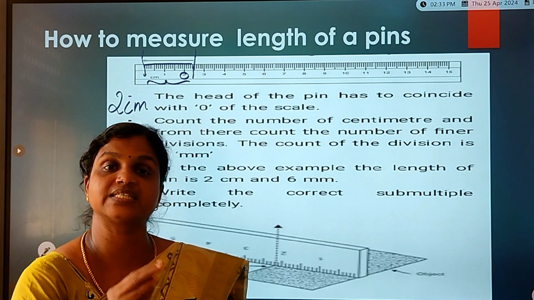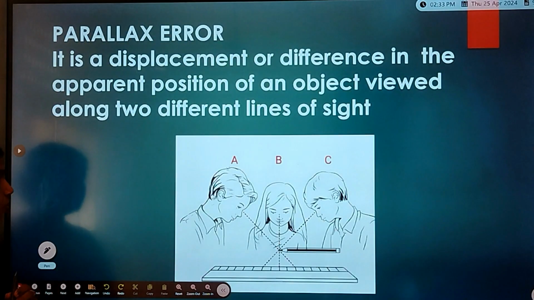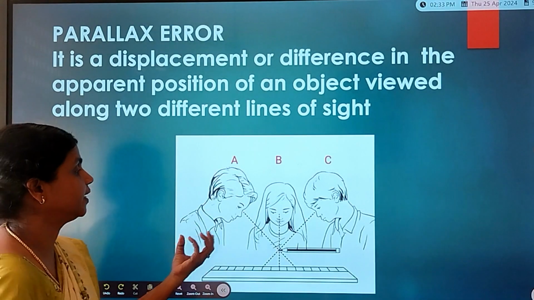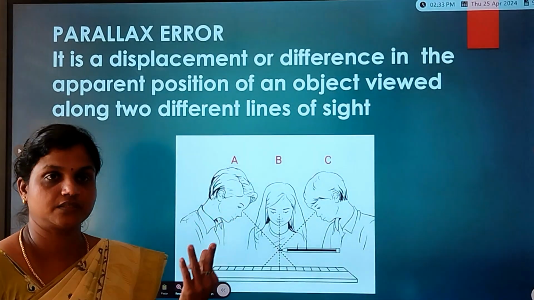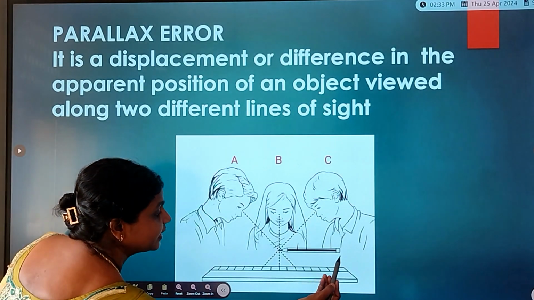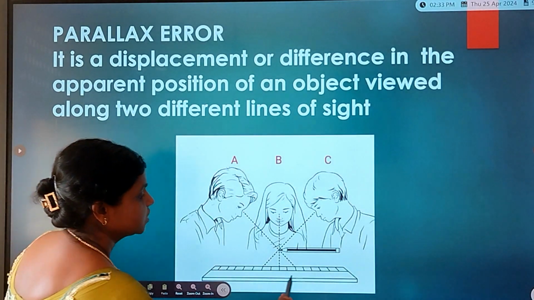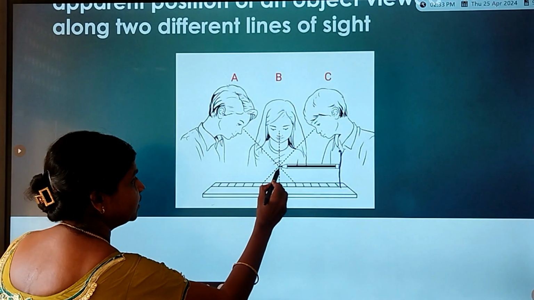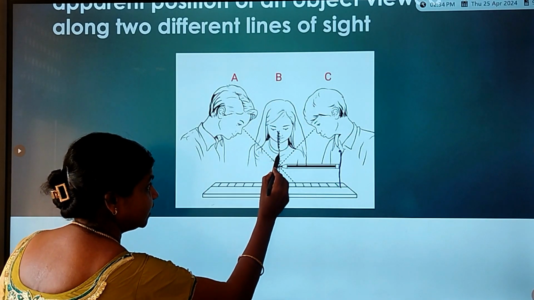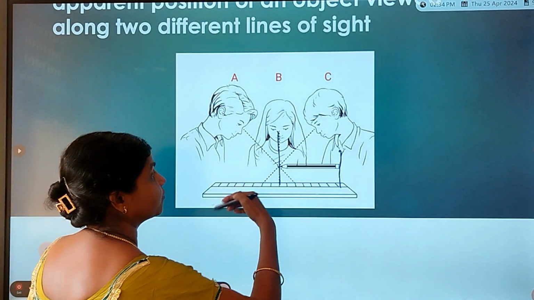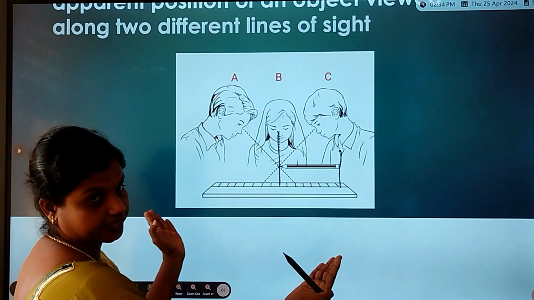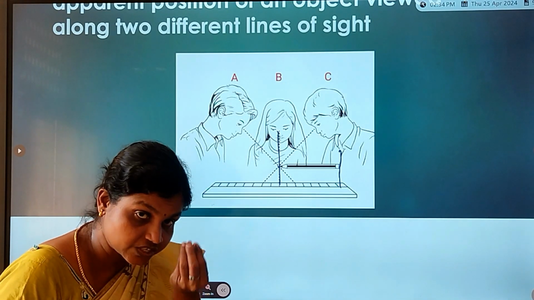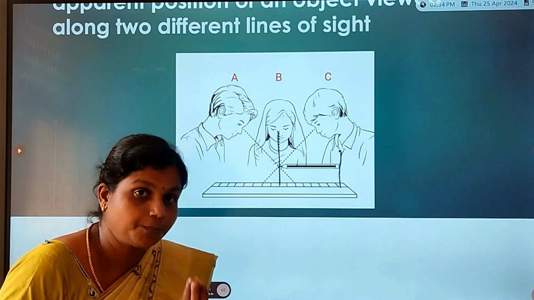One such type of error is called parallax error. See, here I have given a picture for you, and there are 3 children measuring the length of the pencil. They are starting from here, and their eyes must be, see here, a girl's eye is here, and a boy is watching from the right side, also from the left side. So, while taking the measurement, I said your eyes must be straight to the tip of the object.